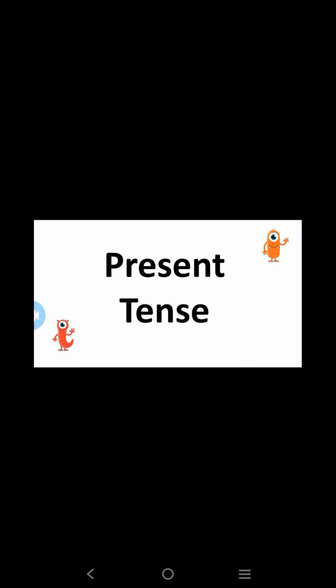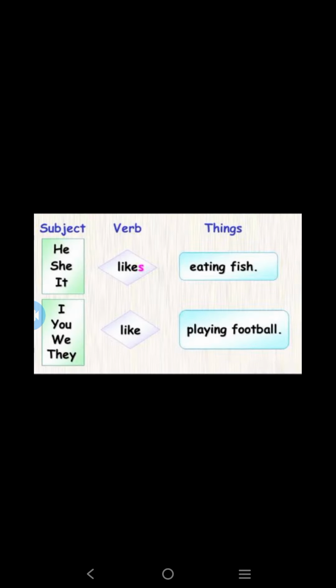In present tense we use the base form of the verb, and we add s for singular nouns or pronouns. In some places we add s to the base form, and in some places we write just the base form. Look here: he, she, it. That is third person. I is first person, you is second person, and he, she, it is third person.